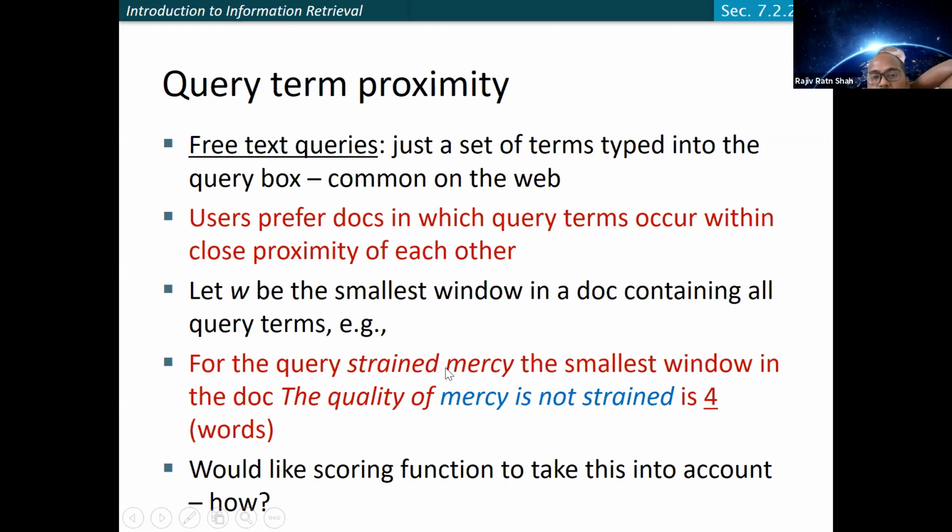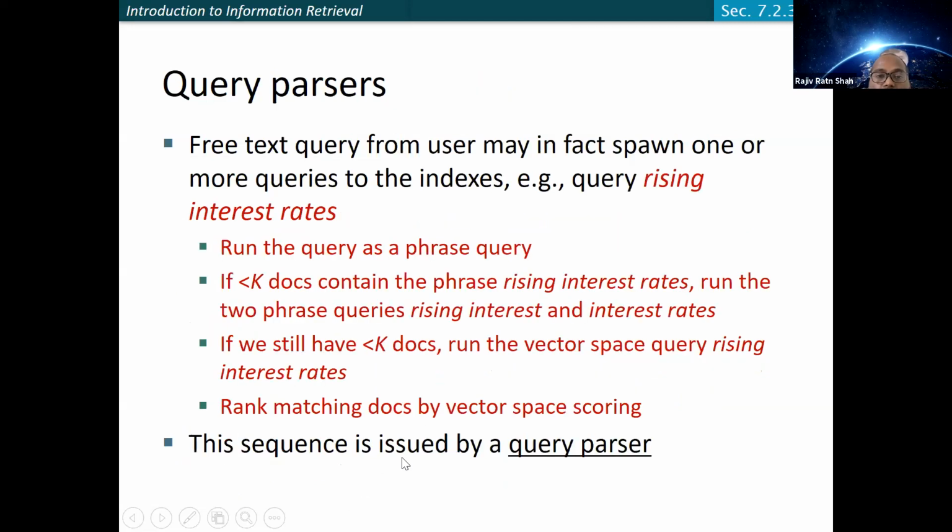And so it means it will be probably the closer document for this given query. So this is something we need to consider. So how can you perform it? You can basically use a query parser for the free text query from the user that you have, which may span more than one query term.